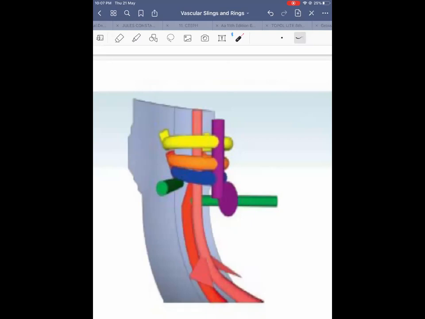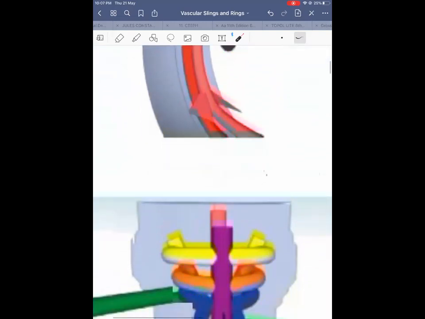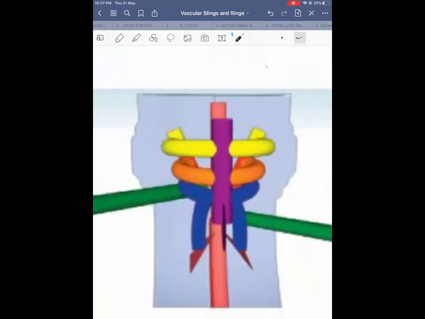Then there is migration of the 7th intersegmental artery, which was here, a bit superiorly. This cervical 7th intersegmental artery migrates superiorly, going closer to the 6th aortic arch. Here we can see that the proximal part of the 6th aortic arch forms the pulmonary arteries, the main pulmonary artery and right and left pulmonary arteries, and the distal part of the 6th aortic arch forms the ductus arteriosus on both sides in an immature embryo.